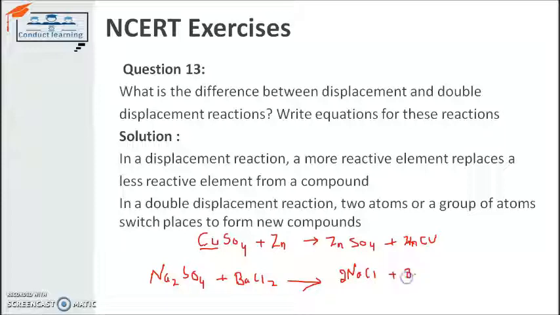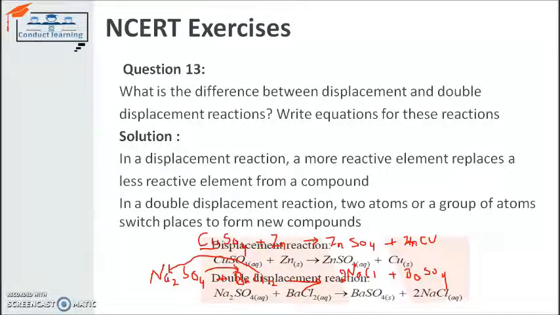So in this particular reaction, we can simply see the chlorine is displaced toward the sodium and forms sodium chloride salt, and sulfate is moved toward the barium, so it forms barium sulfate. So when there is a participation of two groups of atoms switching their place to form a new compound, the reaction is known as double displacement reaction.